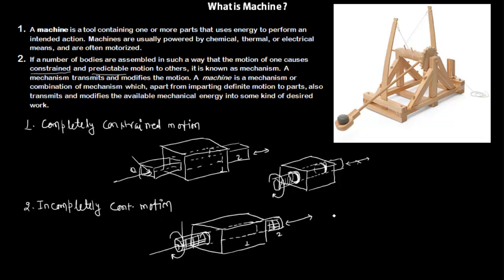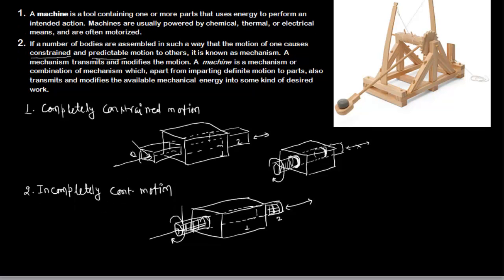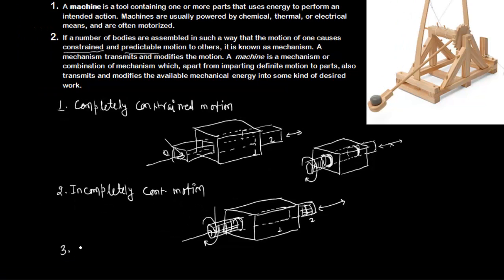Okay, now the third category we are defining here is successfully constrained motion. So what is successfully constrained motion?